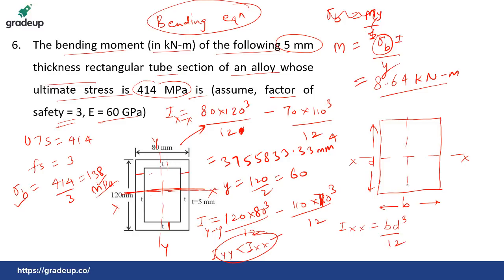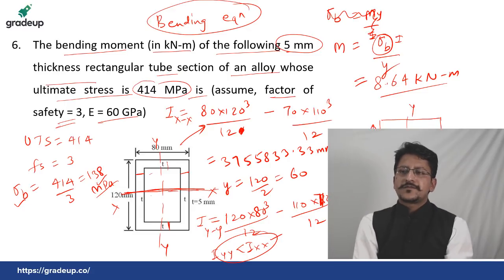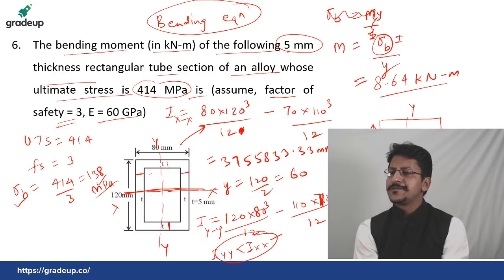If we need to take it around this axis, this is YY, so Iyy will be equal to DB cube by 12. Whichever axis you need to take, that side you take as it is, and the transverse side you have to take its cube. I hope this is clear.